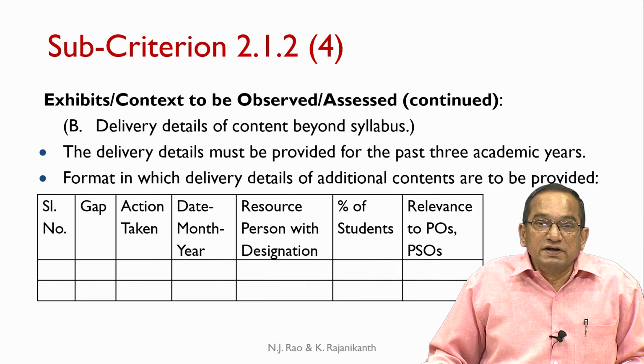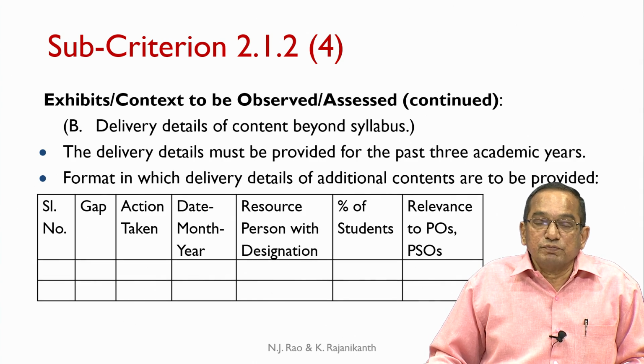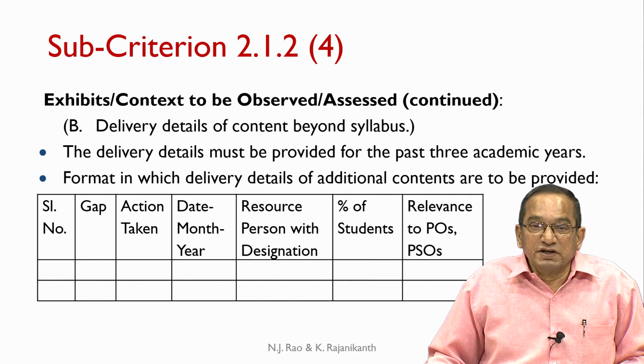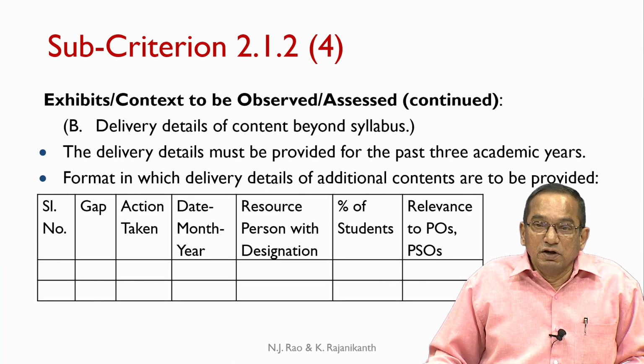The delivery details of content beyond the syllabus must be provided in the format that is indicated in the SAR. What is the identified gap? What is the action taken? And when was that action taken? The date, month and the year. Resource person with designation who provided this additional content or material.